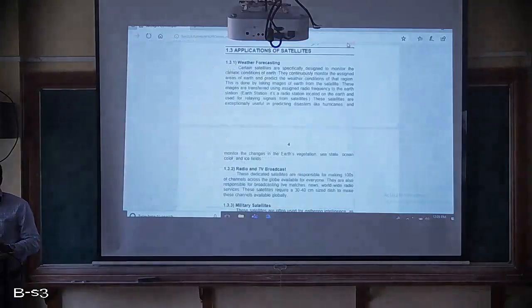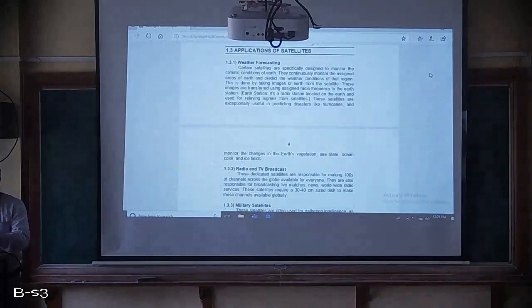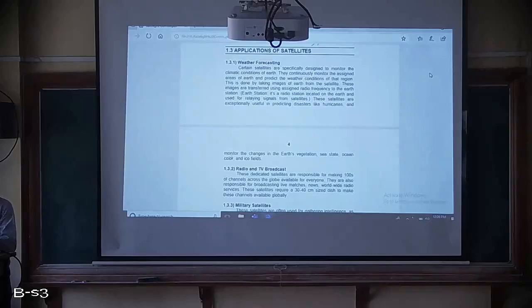Yesterday's class we were discussing some portion of rockets and satellites. In that we covered some topics related to orbits, types of orbits, and their applications, like which orbit you are going to use for what.